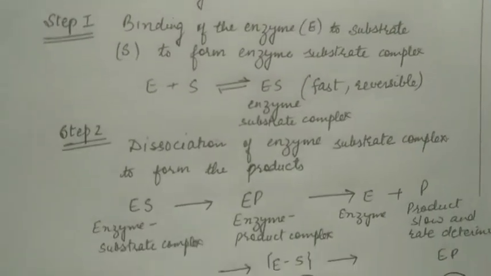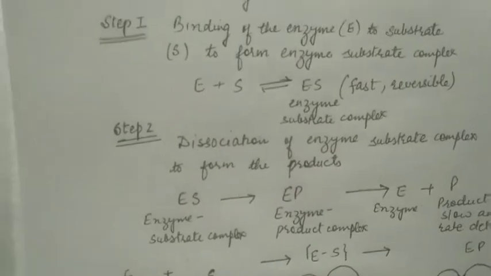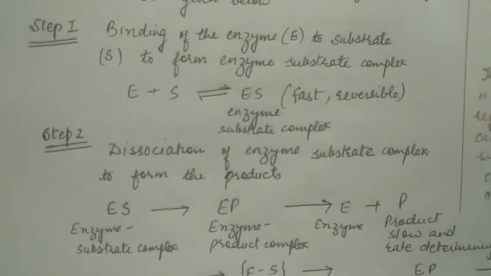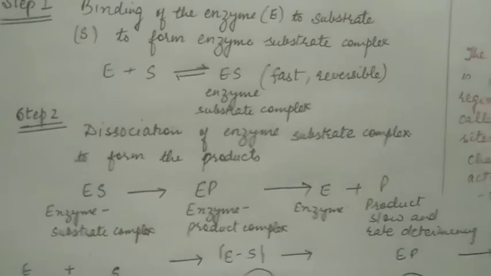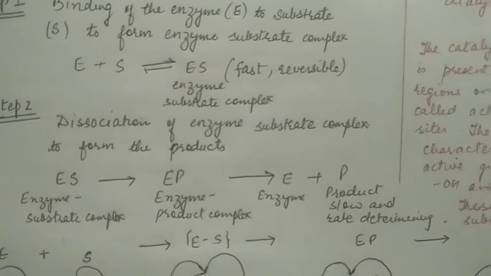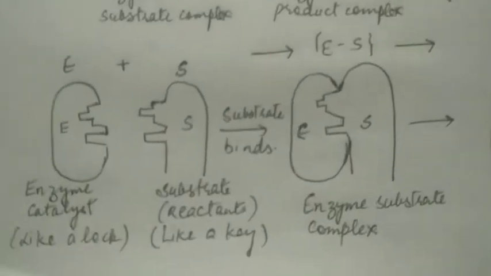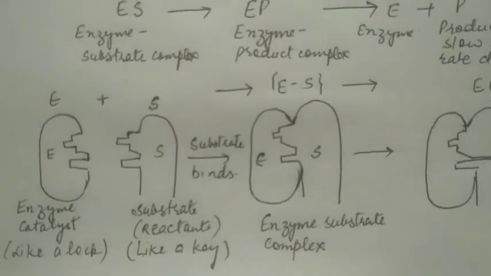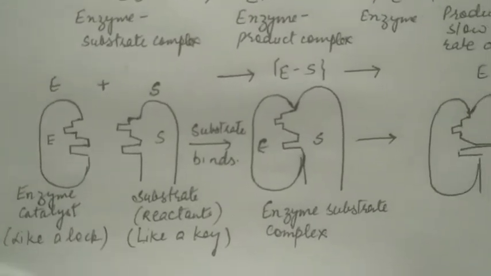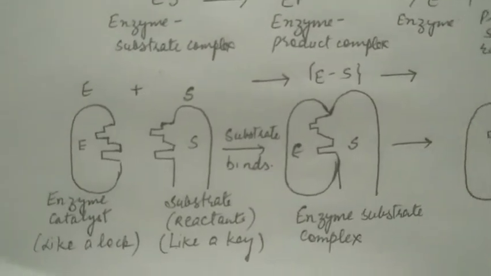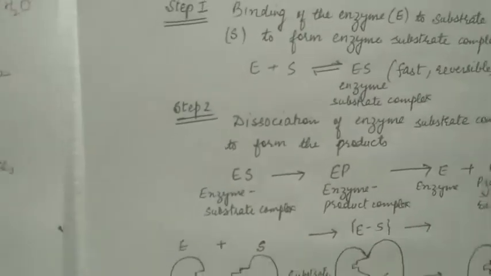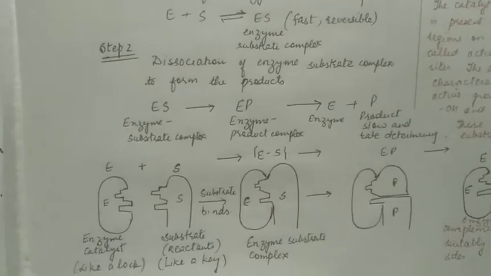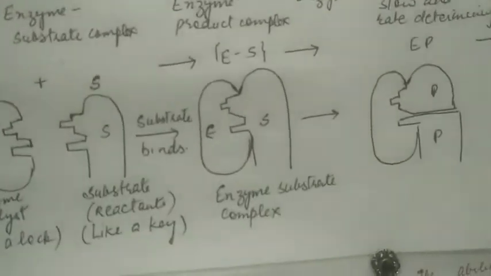First step is binding of enzyme to the substrate. So the reaction is enzyme binds with the substrate to form enzyme substrate complex. This reaction is fast and reversible. The shapes of enzyme and substrate are such that they exactly fit into each other, just like a key fits into a lock.